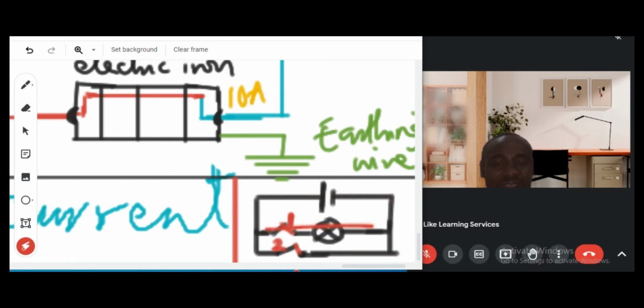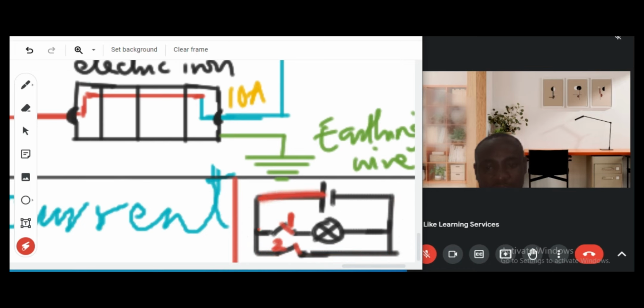So this lamp has been short-circuited. In other words, it's been bypassed. No current will flow through it. If at all, it may be a very little current that can flow through it. So we say that the lamp has been short-circuited because the current will now flow through this outer loop. And why is it flowing through this outer loop? Because there is not much resistance in its way. So we say that current flows through the path of least resistance. And that is what short-circuiting is about.